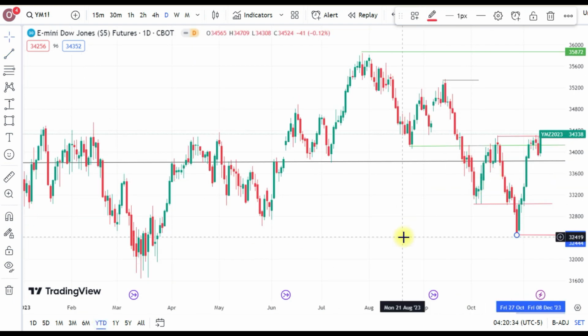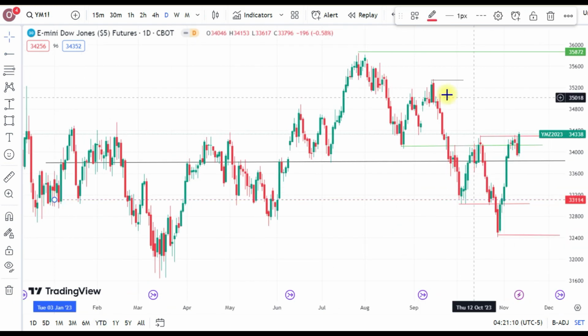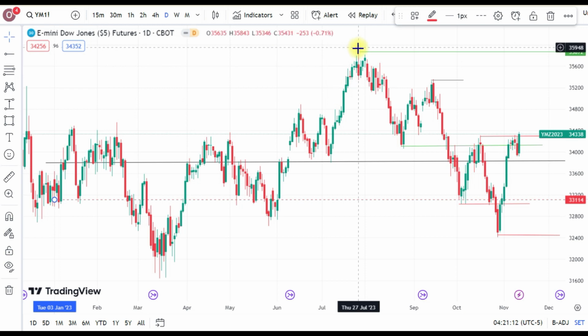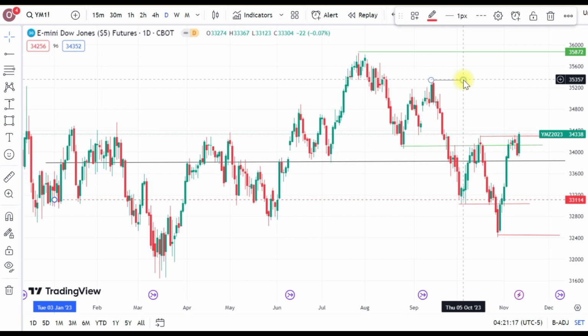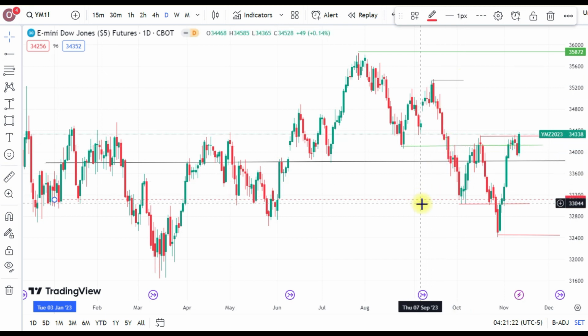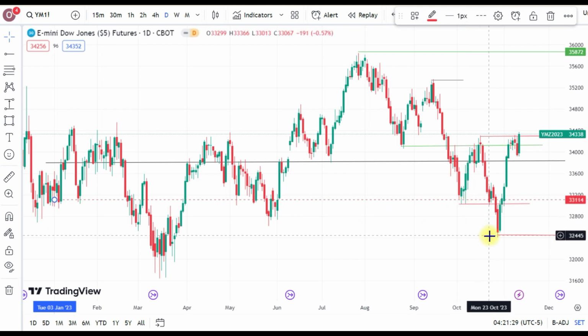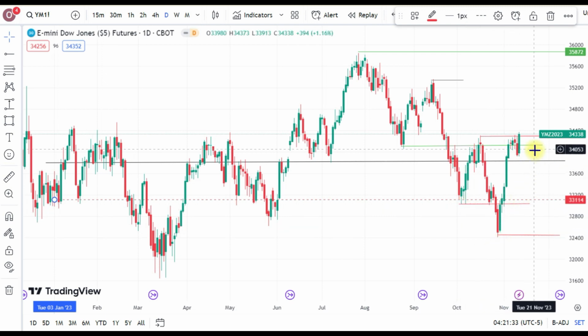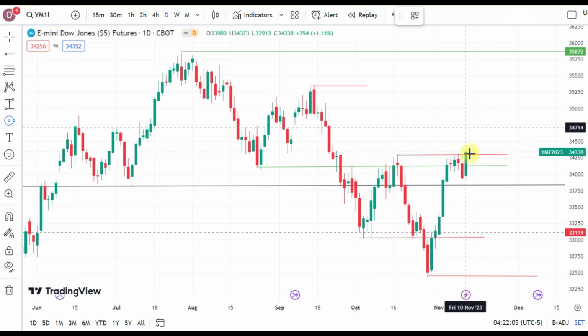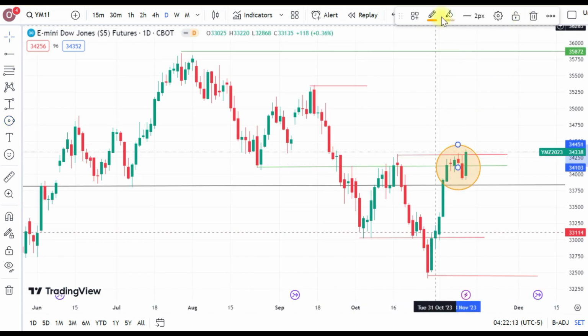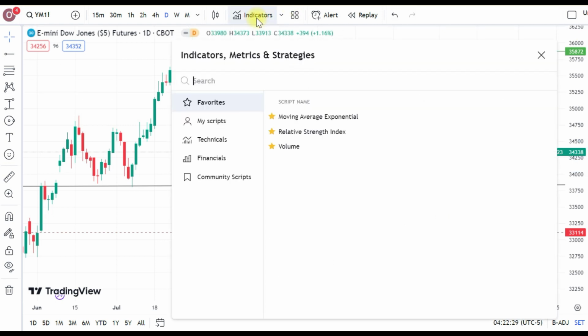Let's go year to date. Here is the first trading day of the year. So again, I make my 52-week high, I make a low, I rally, I fail, I make a lower high, I break through my previous low and I make a lower low, and I go up and I make a lower high, and I go down and I break through my previous low and I make another lower low. Then I rally, and in this area right here, there will be a lot of traders watching this very closely. Everybody's looking in here. I will add one indicator.